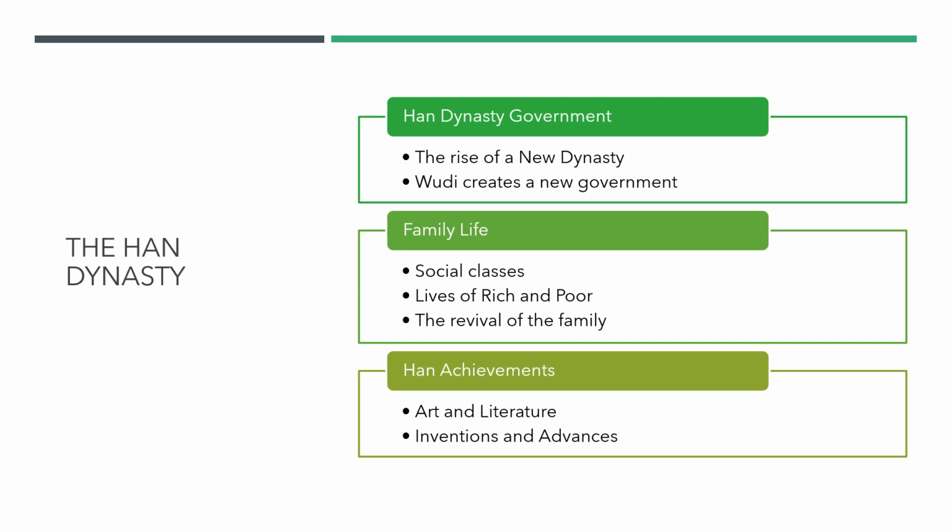Han rulers moved away from legalism and based their government on Confucianism. This made family bonds stronger, and in addition, art and learning thrived under Han rule. Basically, this is the summary of what you should be considering for your third partial exam.